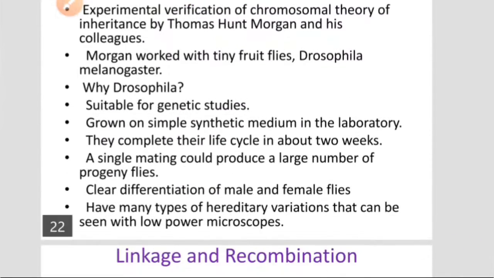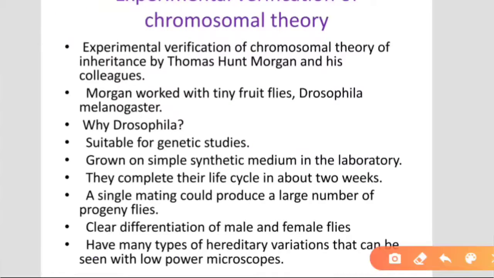Now, experimental verification of the chromosomal theory of inheritance by Thomas Hunt Morgan and his colleagues. Morgan worked with the tiny fruit fly Drosophila melanogaster. This is the biological name, Drosophila melanogaster, the fruit fly.